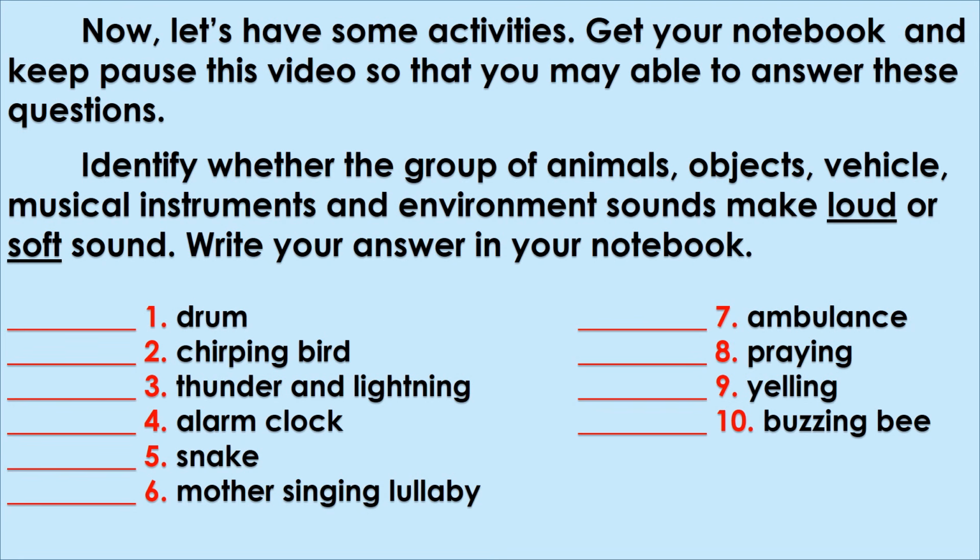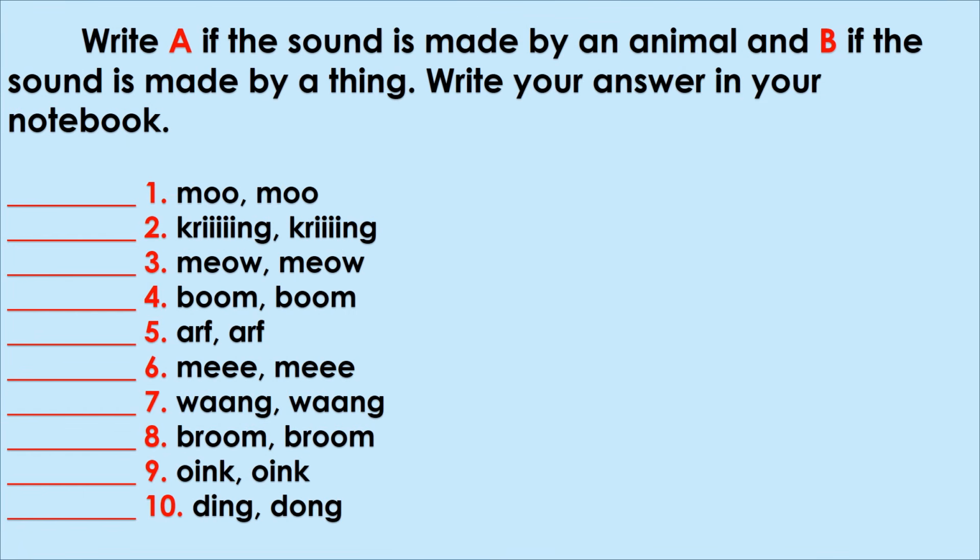Write your answer in your notebook. Write A if the sound is made by an animal and B if the sound is made by a thing. Write your answer in your notebook.